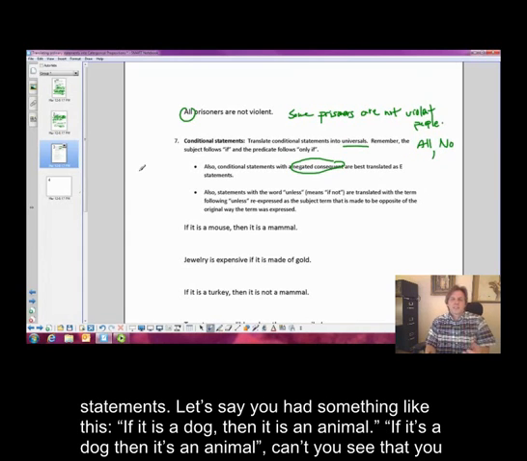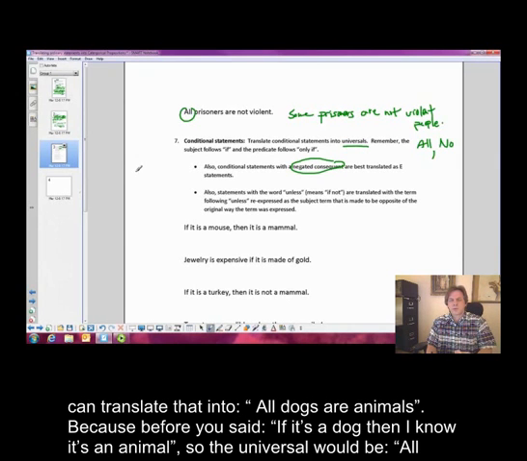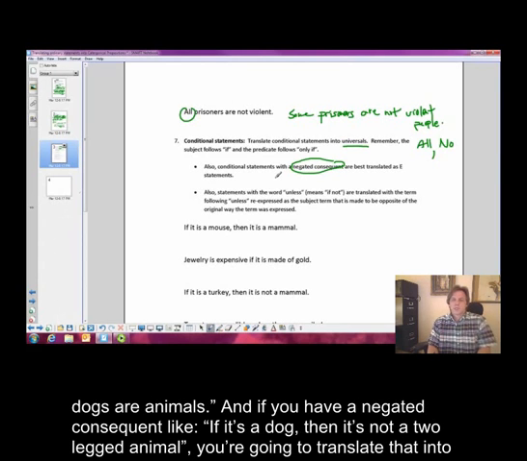So let's say you had something like this. If it is a dog, then it's an animal. If it's a dog, then it's an animal. Can't you see that you can translate that into all dogs are animals? Because before you said, if it's a dog, then I know it's an animal. So the universal would be all dogs are animals. Okay?